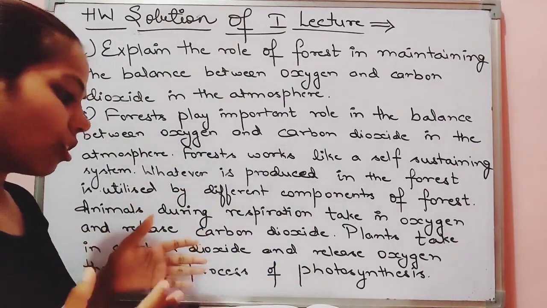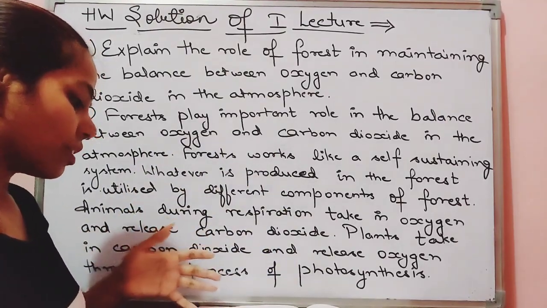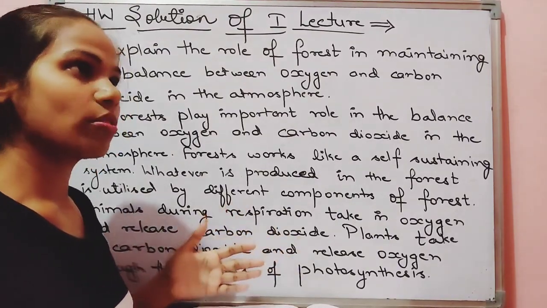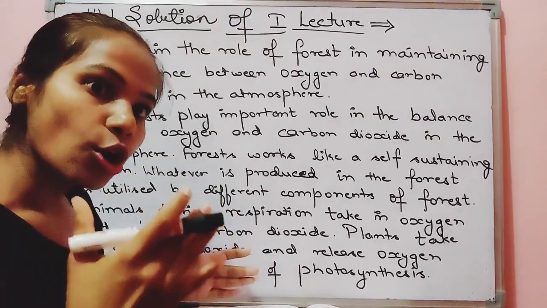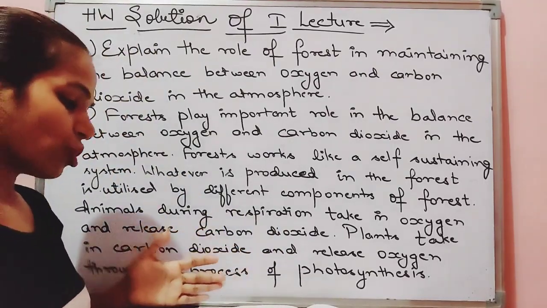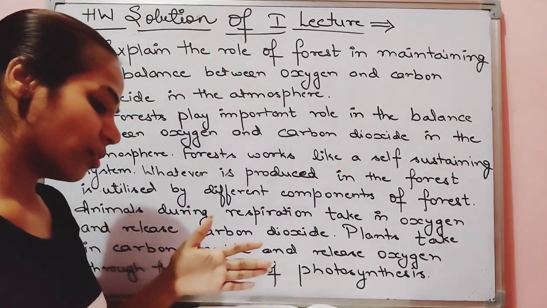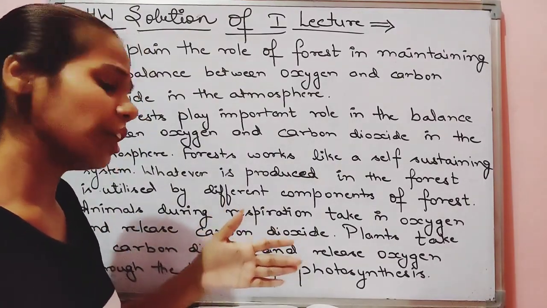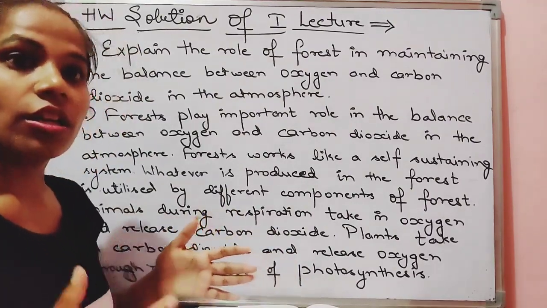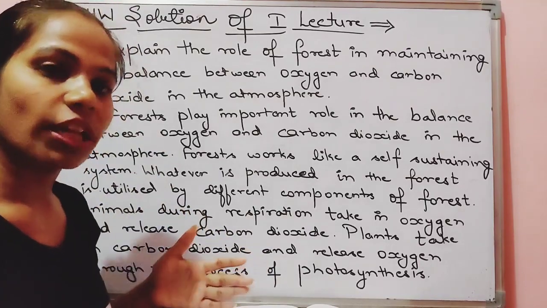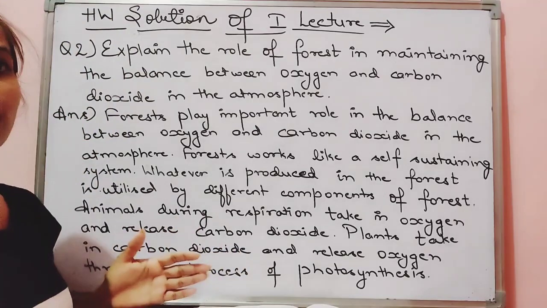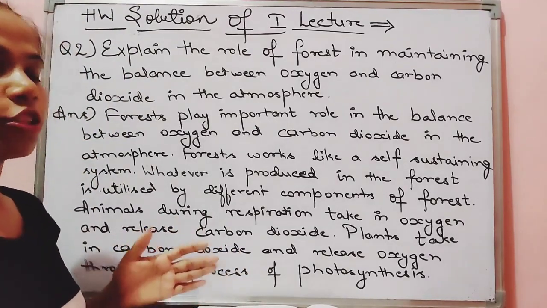Then next question was a fill in the blank. That is, herbs form the dash layer in the forest. So that dash layer is the lowest layer, children. Answer is lowest layer. Last question was, the decaying leaves and animal droppings in the forest enrich the dash. They enrich the soil. Okay, they enrich the soil with nutrients. Are you getting? So this was the answer portion for the first lecture.